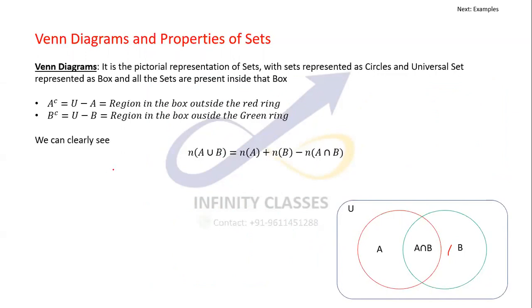Let me try to draw something on A complement. So there is this box, which is the universal set, and I have drawn a set A. A complement would be actually this region.